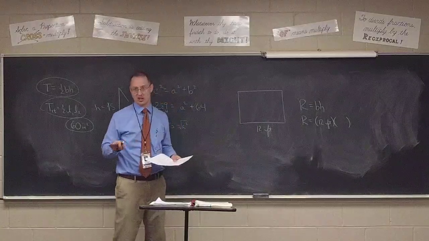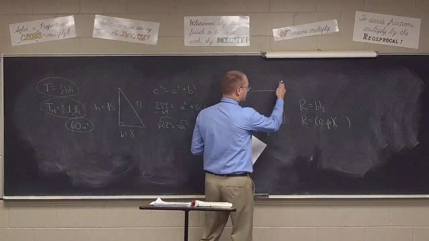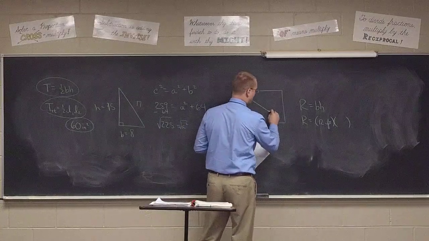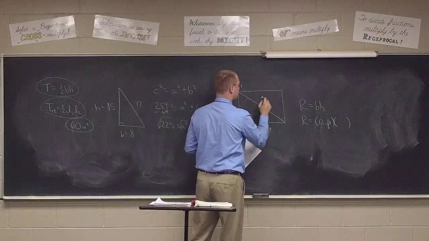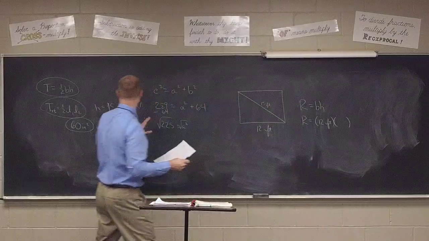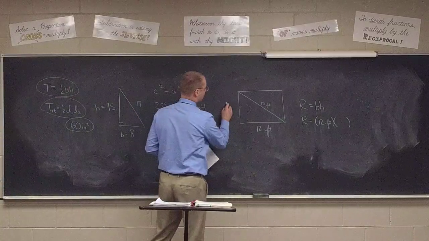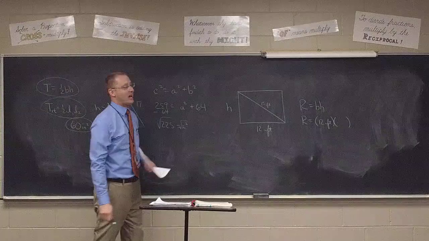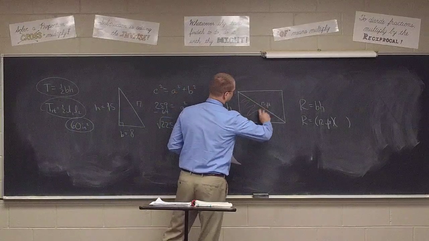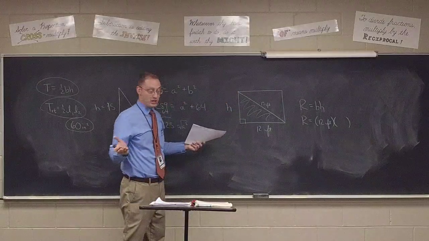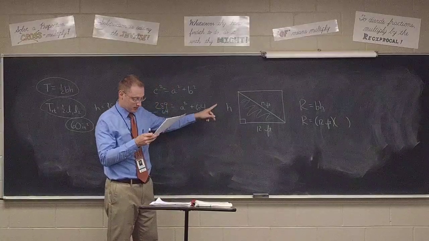No, that would have been in junior high. We're so much further along than junior high. So instead of telling you the altitude, I told you that the diagonals, either one, because they're equal, I'm just going to draw this one, are 15 feet. Once again, like with the last problem, I'm going to need the altitude. And how do we find the altitude, class? Pythagorean Theorem. Once you draw that diagonal, you form a right triangle. You know two sides, missing the third side. What is this third side?